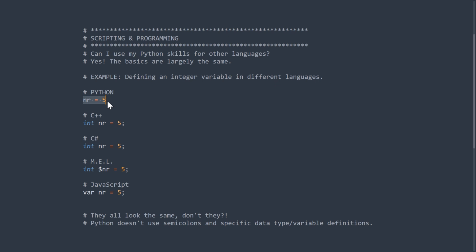The first one is very familiar. We just did that. Number equals 5. Great. Very simple, very straightforward. Let's do the same in the programming language C++. We say integer number equals 5, semicolon.